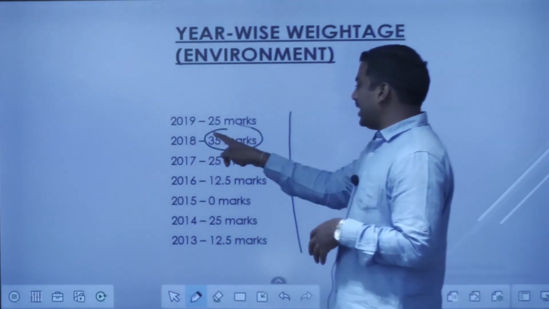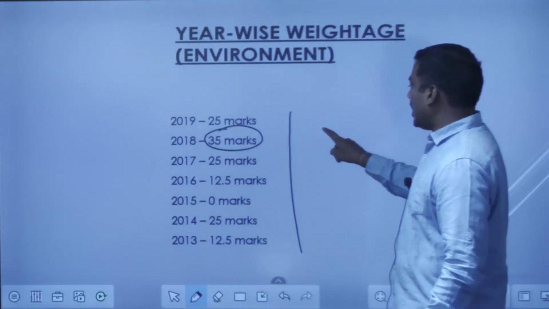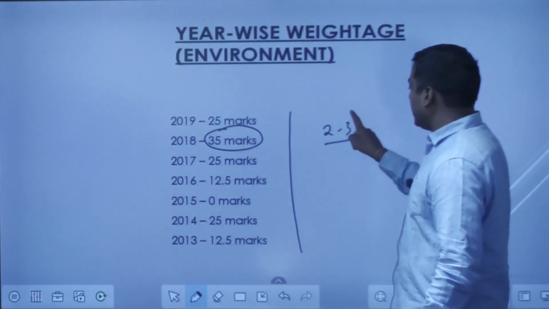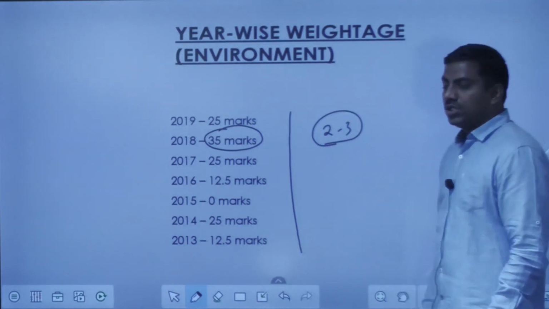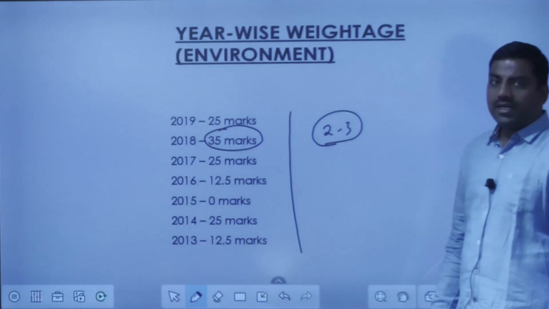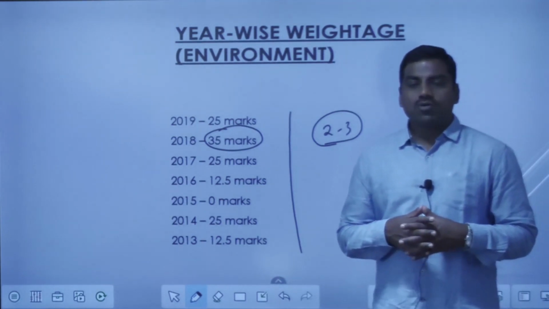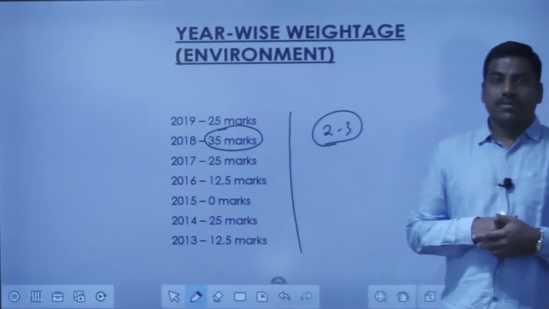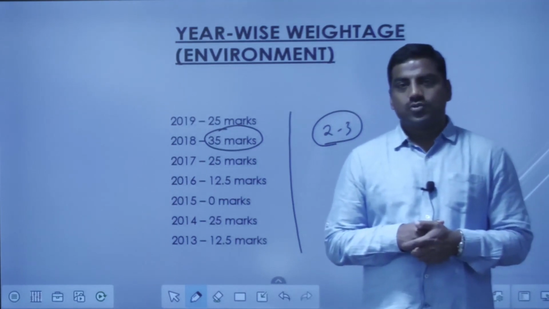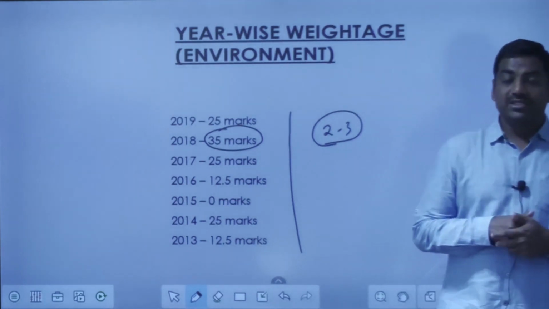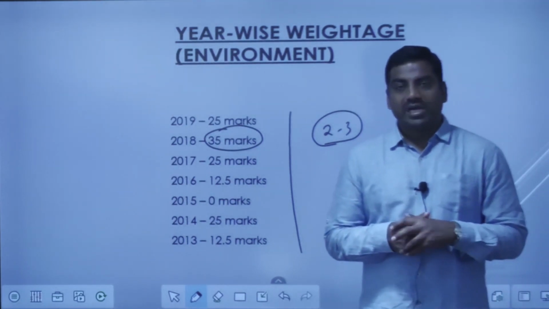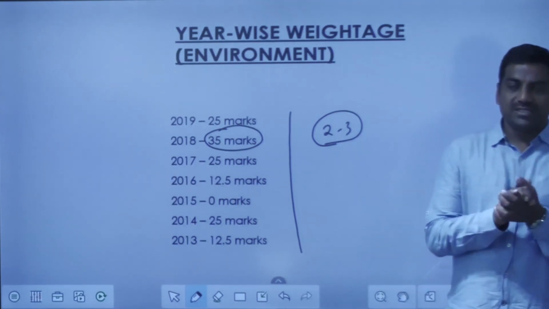At the max, you are getting around 35 marks. So around 2 to 3 questions that you are getting in the examination, 2 to 3 questions. So here again, we have to give prior significance to the amount of energy that we are putting into the environment section and how many questions that we are getting.